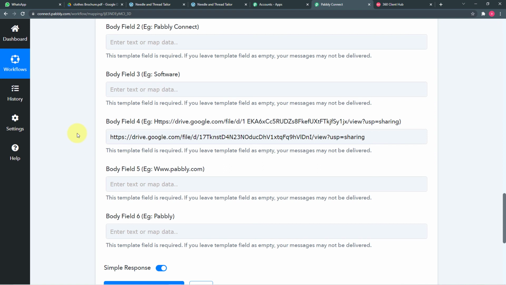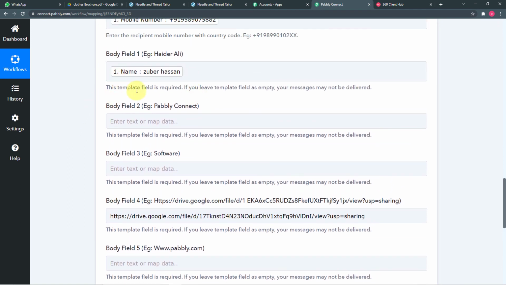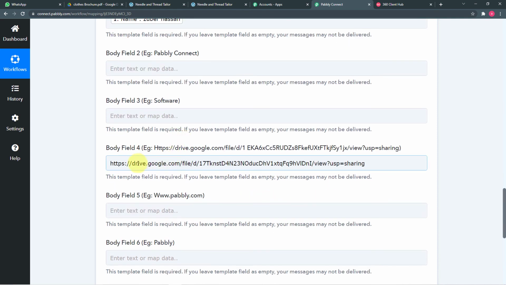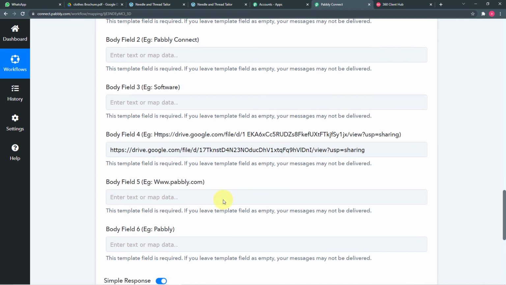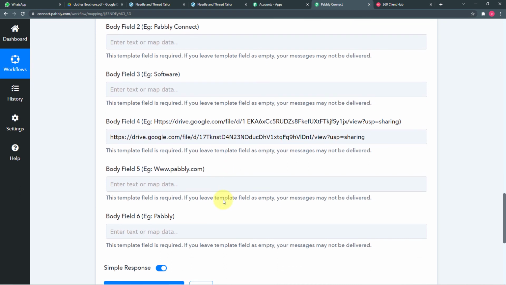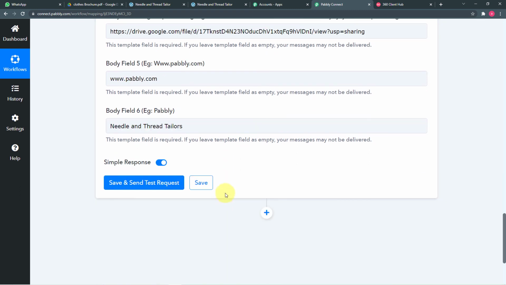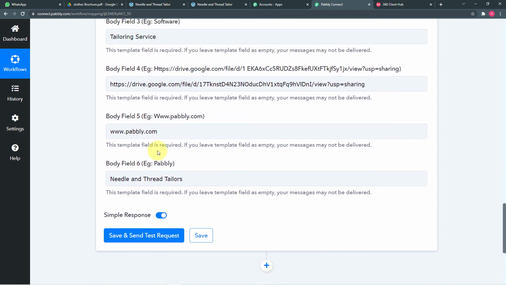Okay, so similarly, the things that can be mapped, you can map, or the things you want to fill, you can enter the details manually also. Let me fill other fields. So I have filled all other body fields also.